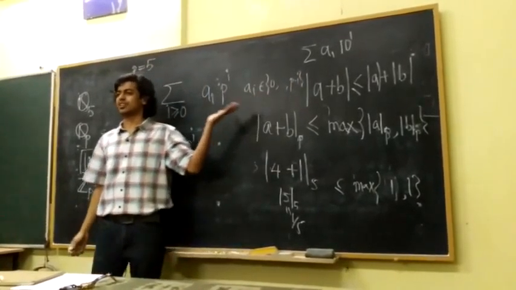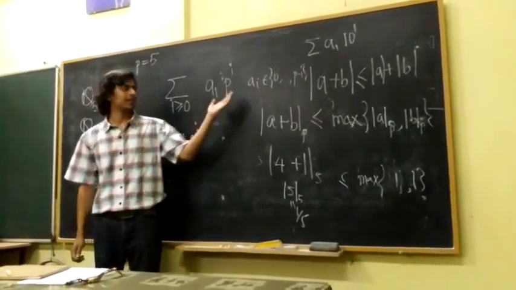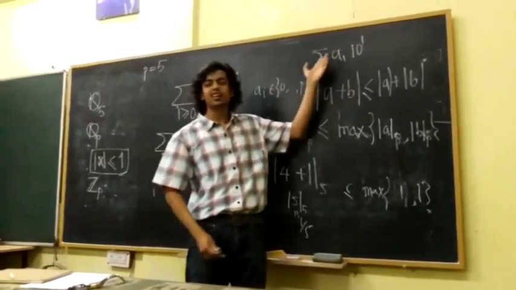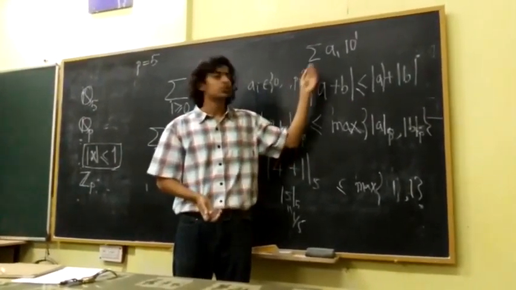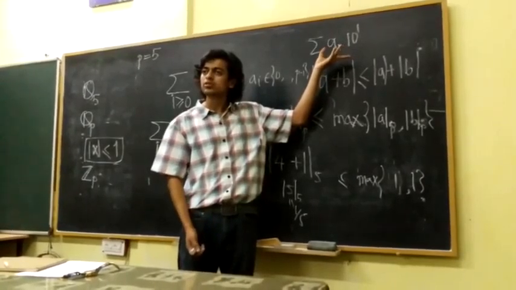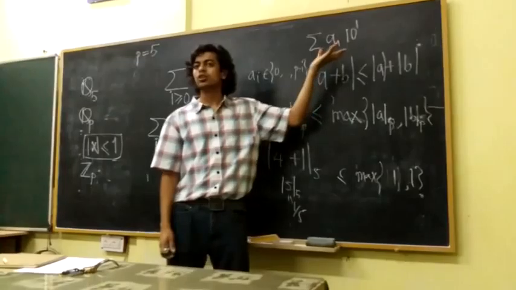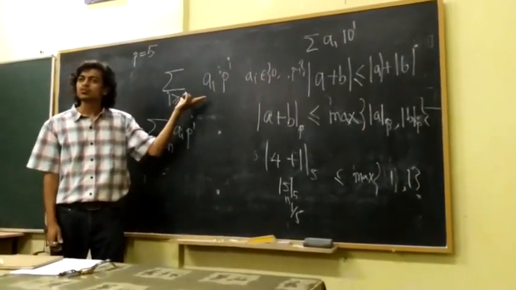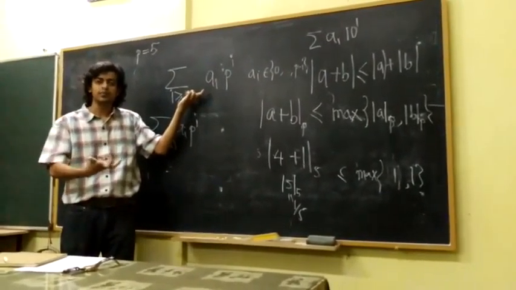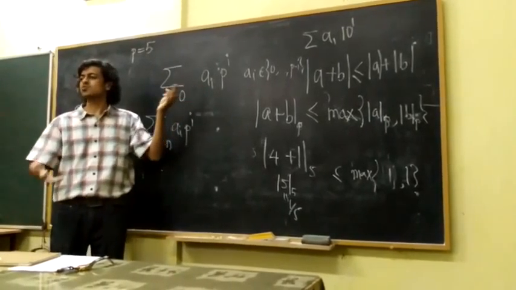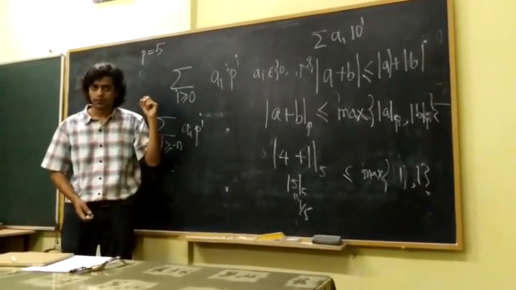They are the digits, right? So in our case, our a_i's would be from 0 to 9. So what does this thing remind you of? Natural numbers, the normal way we write them. So this thing is more or less like writing natural numbers to base p, right?